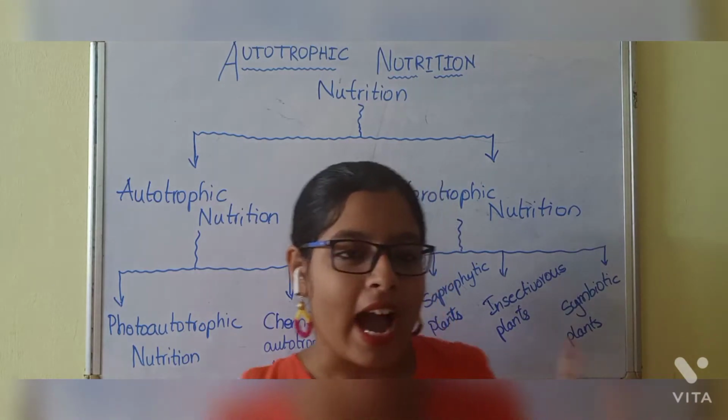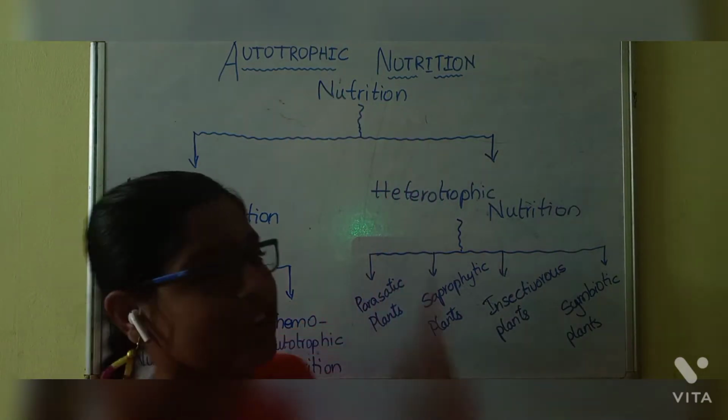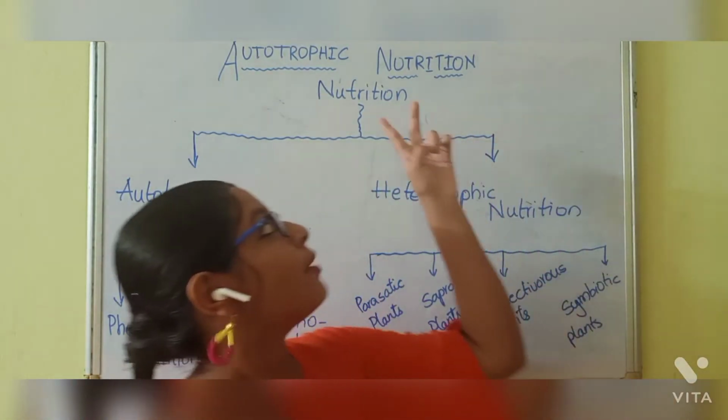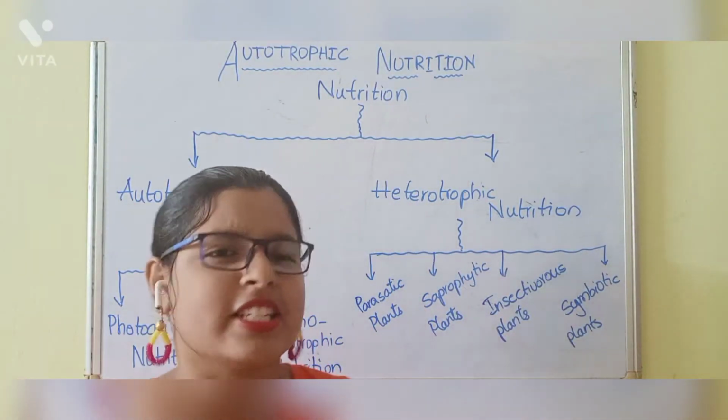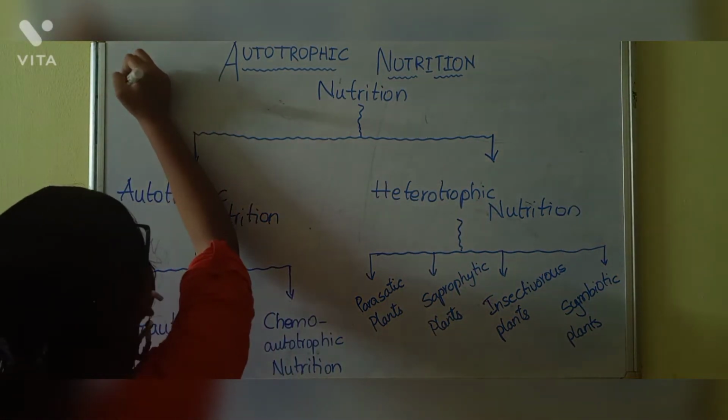In today's video I am going to talk about autotrophic nutrition. First, we'll start from the term nutrition. What is the meaning of the term nutrition?